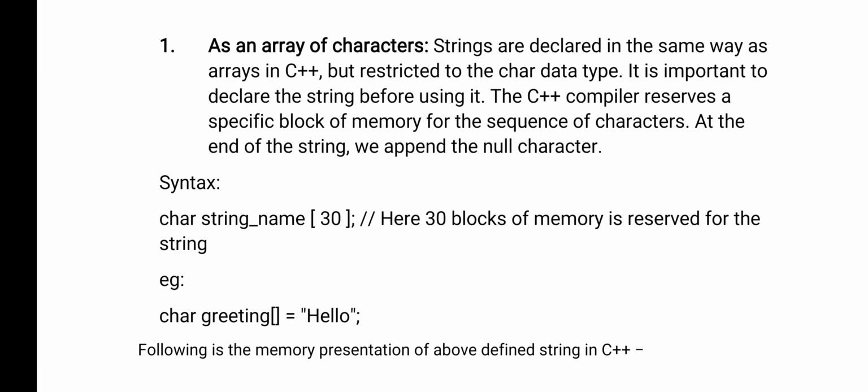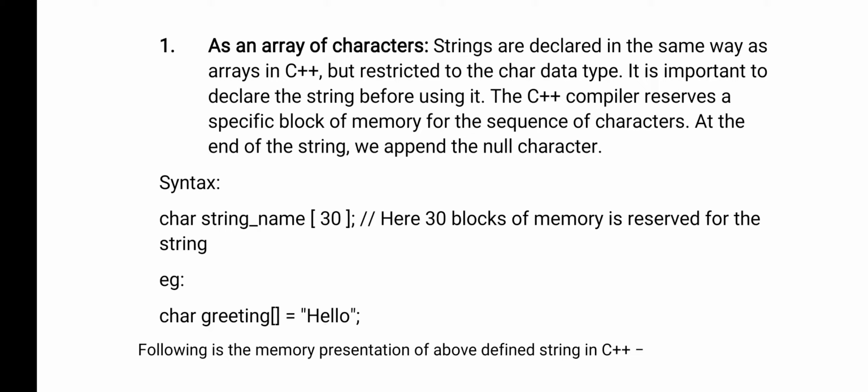First method, as an array of characters. Strings are declared in the same way as arrays in C++ because it is a character array, but restricted to the character data type. So if you want to create a string in C++, you can create a character array as a string. You can't use int or float like that. It is important to declare the string before using it. So if you want to use any string in C++, you have to declare that string first.